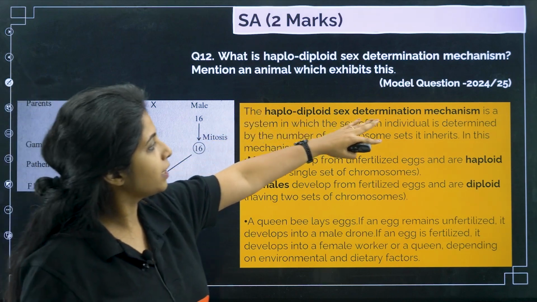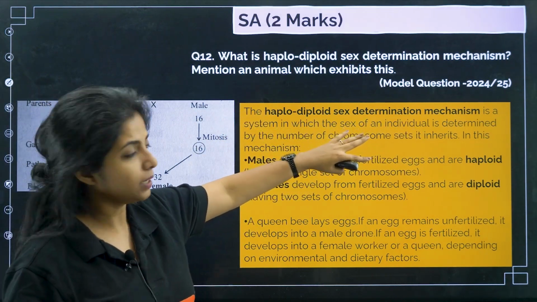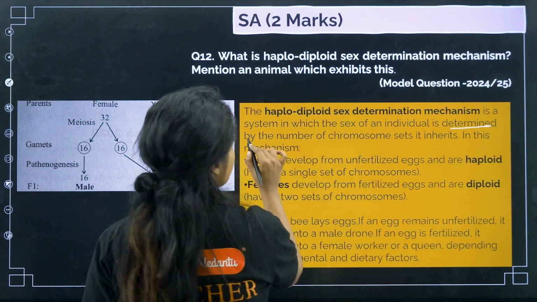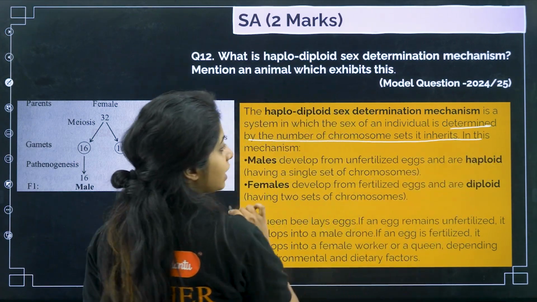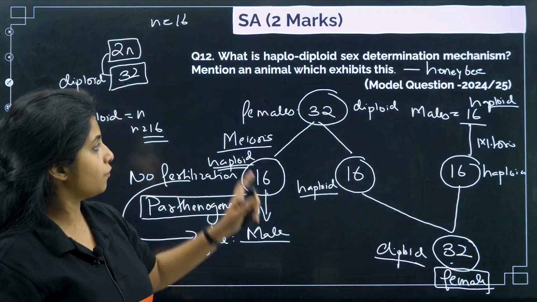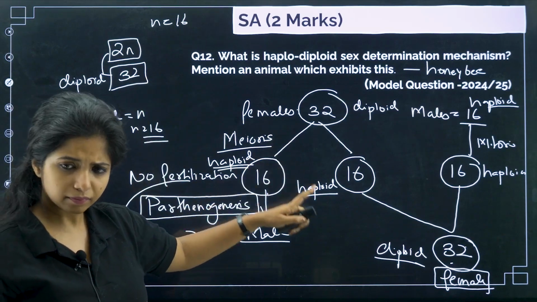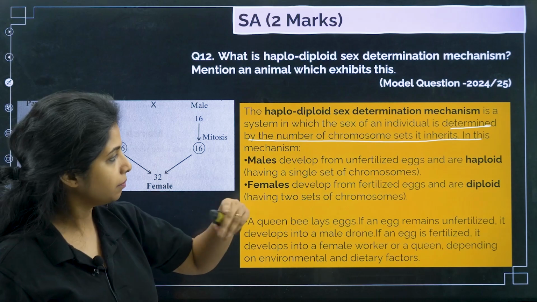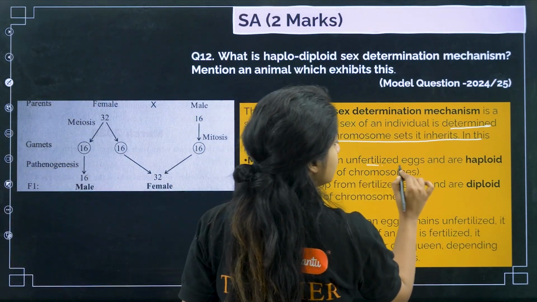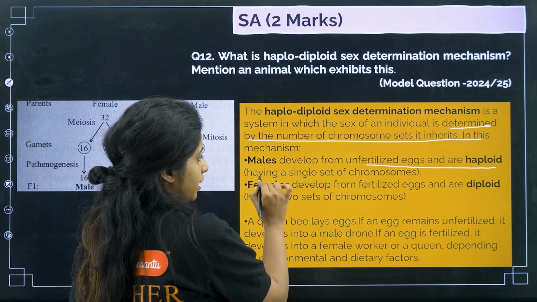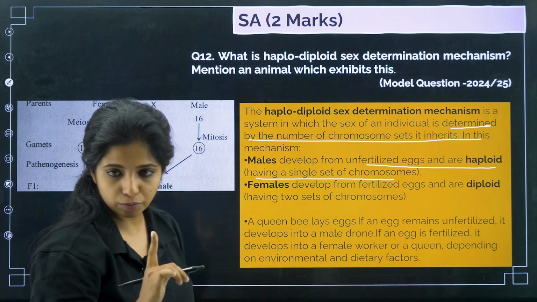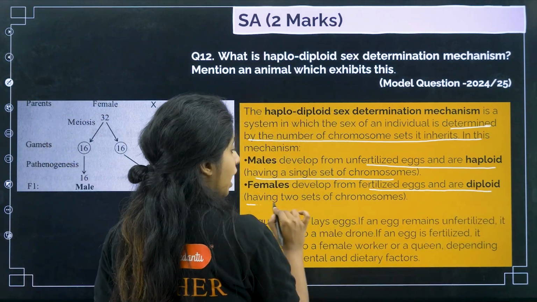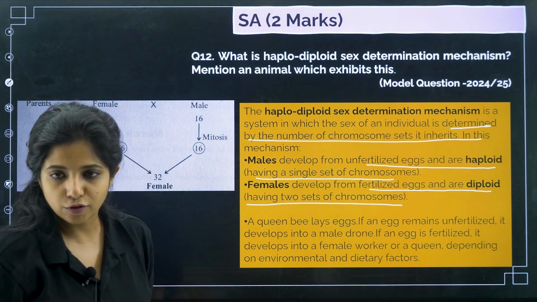So the haploid-diploid sex determination, how you have to write the answer: it is a system in which the sex of the individual is determined by the number of chromosome sets it inherits. If it is double the number of chromosome sets, it will be female. If it is half, then it will be male. So males develop from an unfertilized egg and are haploid, having a single set of chromosomes. Females develop from fertilized eggs and are diploid, having 2 sets of chromosomes.